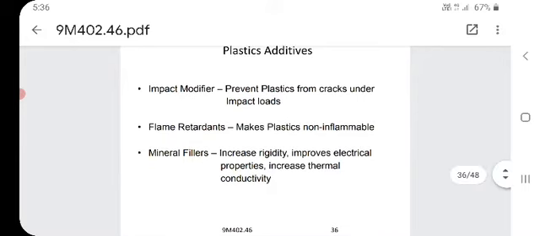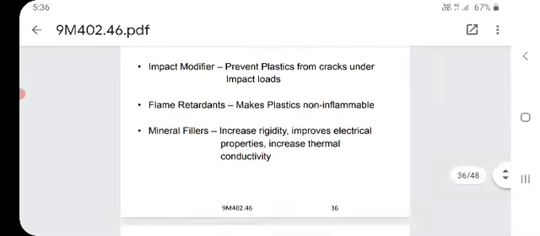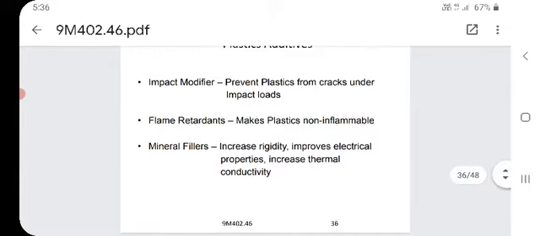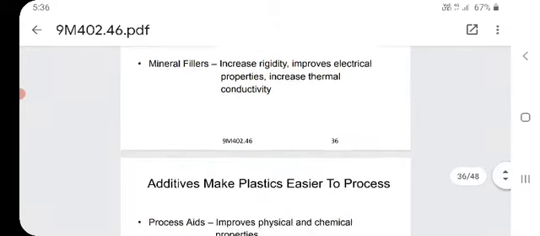Flame retardants make plastics non-inflammable. Flammable and inflammable, I think you already know this meaning. Next, mineral fillers increase rigidity, improve electrical properties, and increase the thermal conductivity. So these are the plastic additives.